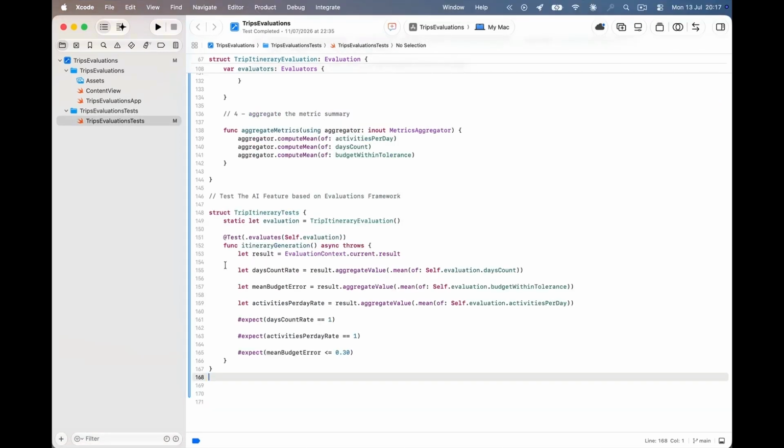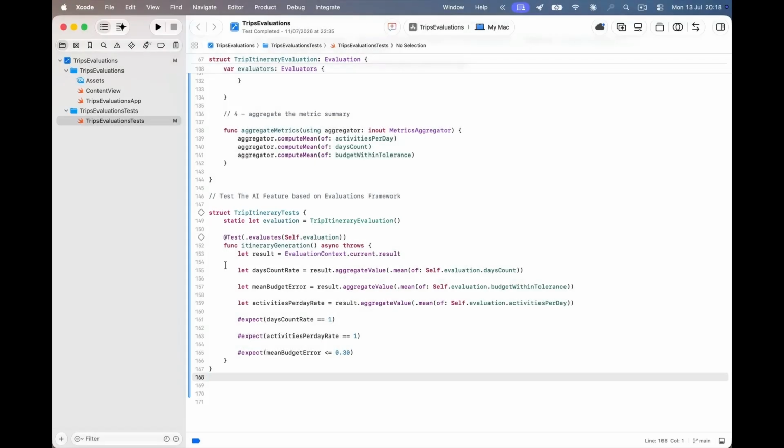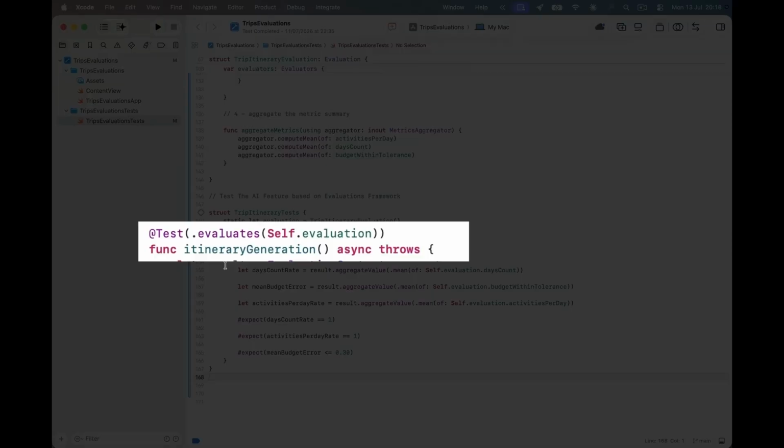Everything defined so far produces measurements. This final piece converts those measurements into a binary outcome, a test that a continuous integration pipeline can act on. The setup is 2 lines. Our evaluation is declared as a static property of the test type, itinerary tests. It is then passed to the test macro wrapped in the evaluates trait. That trait is what connects the 2 frameworks. It defines the execution order before the function body runs.